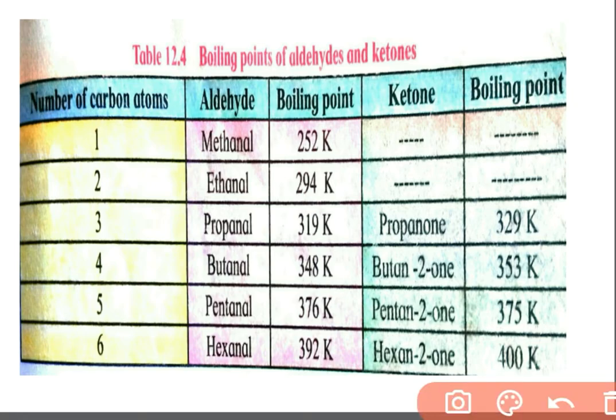See, in case of pentanal, there are 5 carbons, so the boiling point is 376. If hexanal, then carbon atoms are 6, meaning there is addition of 1 carbon atom and the boiling point goes on increasing, that is 392 Kelvin. Similarly, in case of ketones, if there is an increase in carbon atoms in the chain, then the boiling point goes on increasing.